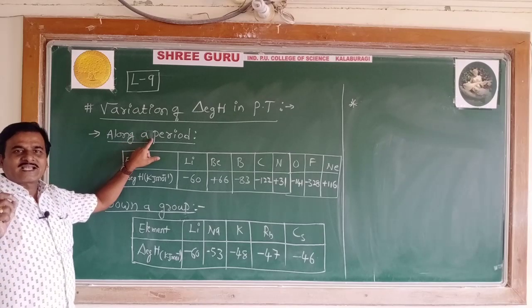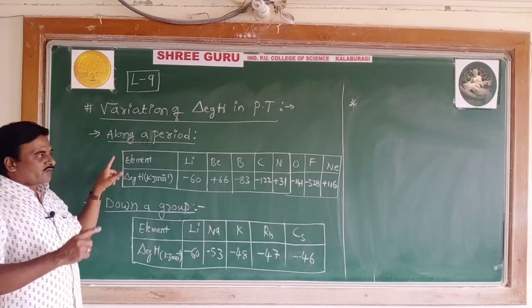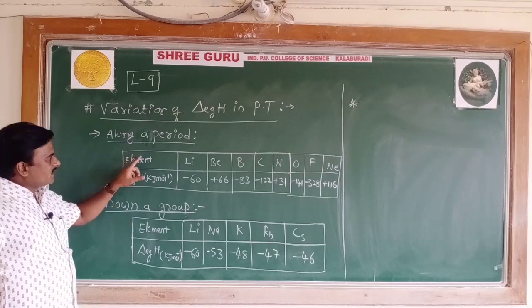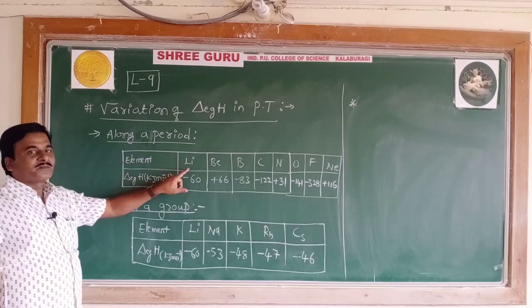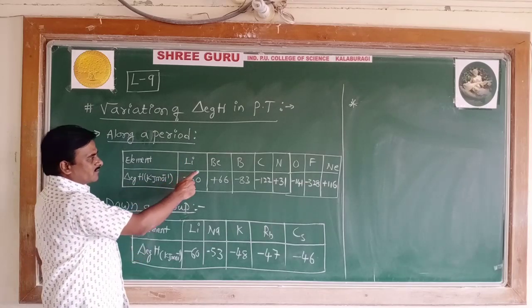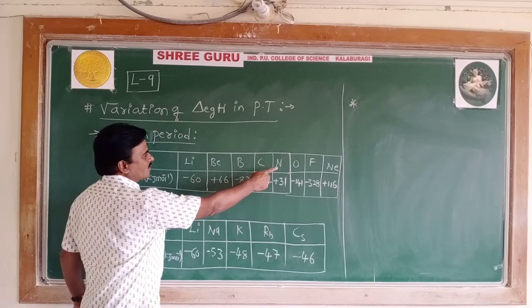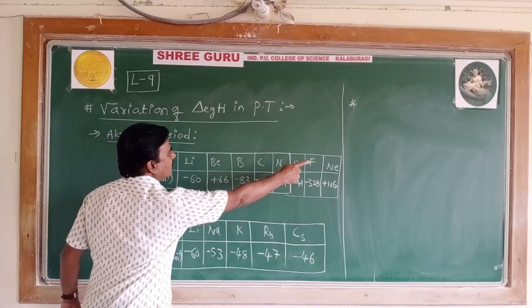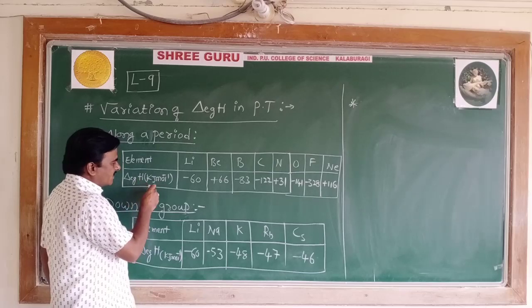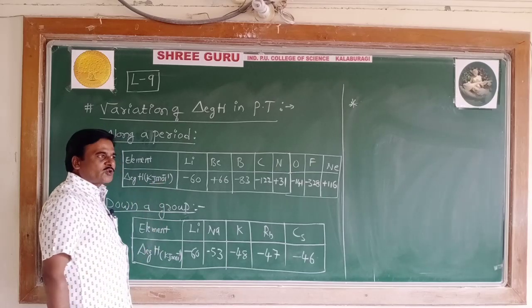The second period elements are taken in the data: lithium, beryllium, boron, carbon, nitrogen, oxygen, fluorine and the noble gas neon. Electron gain enthalpy is expressed in kilojoule per mole.